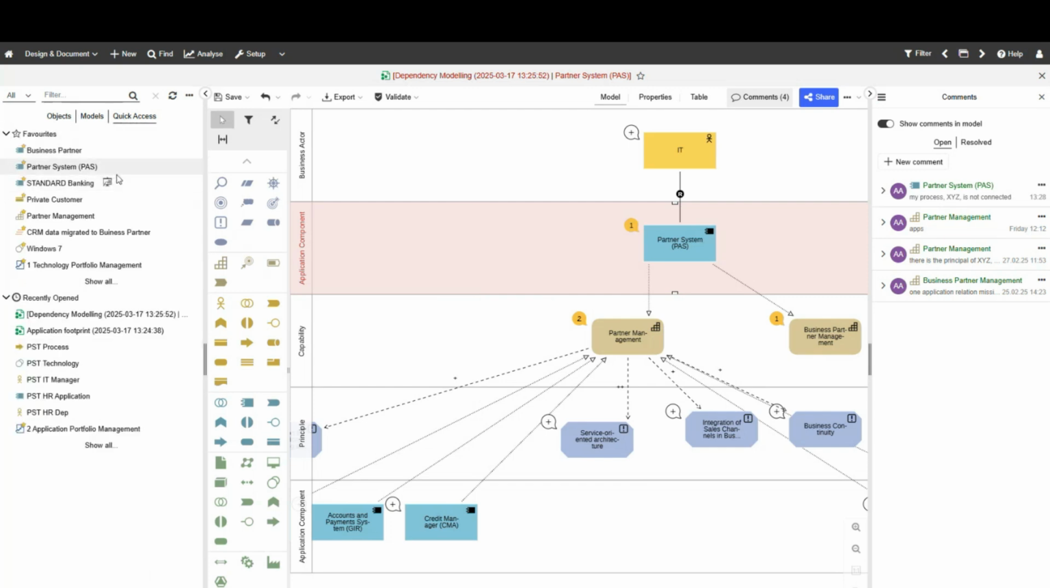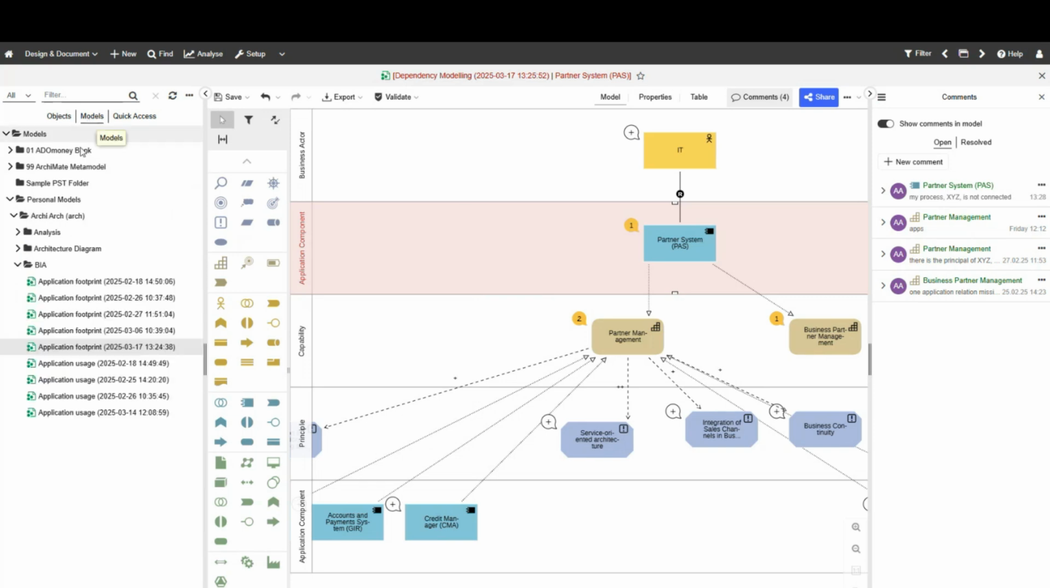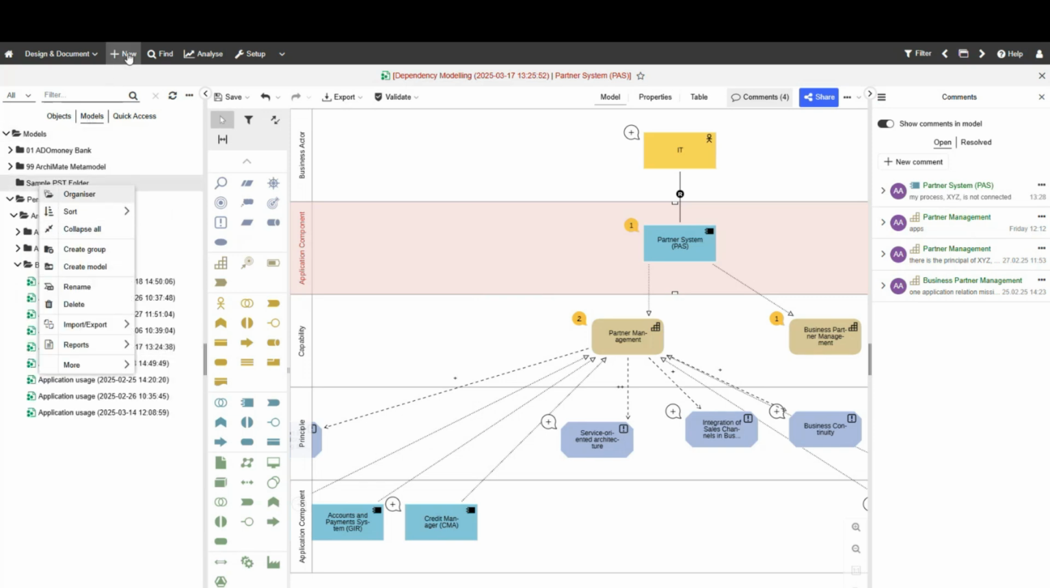And the quick access where I see favorites and recently opened data, right? So I already here created a couple of sample information, I called them sample. PST is my shorty here. And in models, I also have a folder. So I'm going to create in this folder a model. You can do it this way. You can also click the new button,